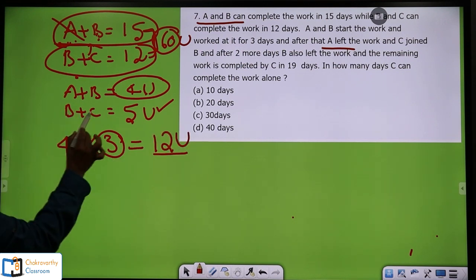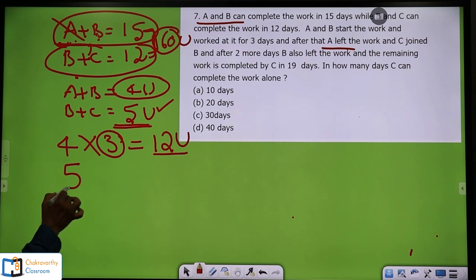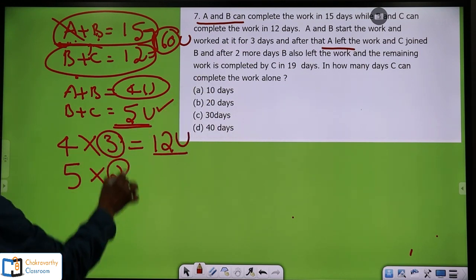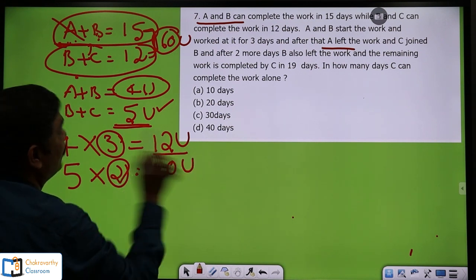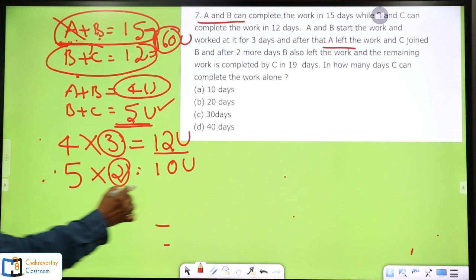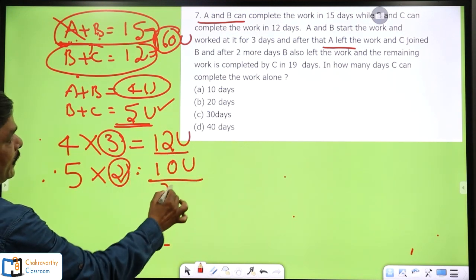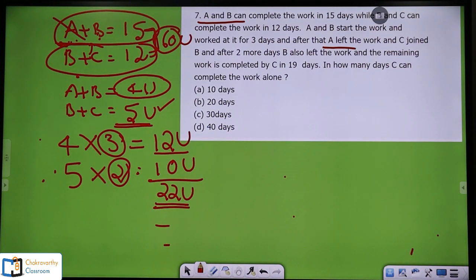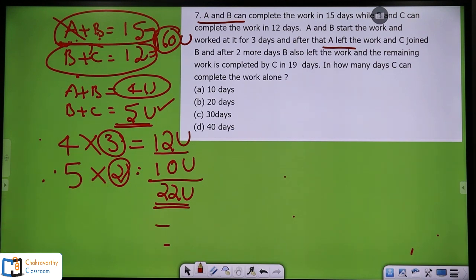Now B and C's capacity is 5 units, as simple as this. Here 5 units capacity into B and C work for 2 days, so 10 more units of work has been completed. Take the collective work here: 12 plus 10, 22 units. This is completed. And in how many days? Of course, A and B worked for 3 days, B and C worked for 2 days.